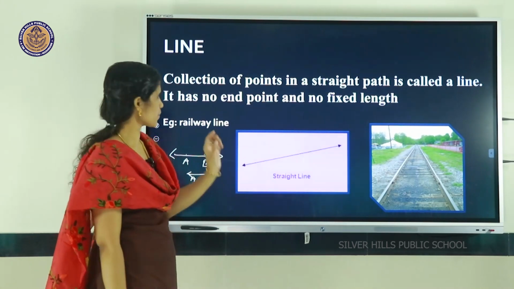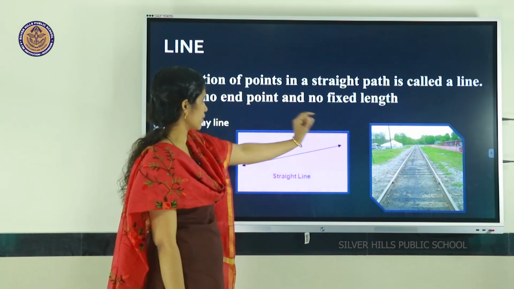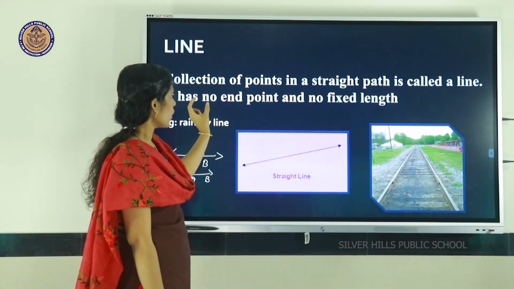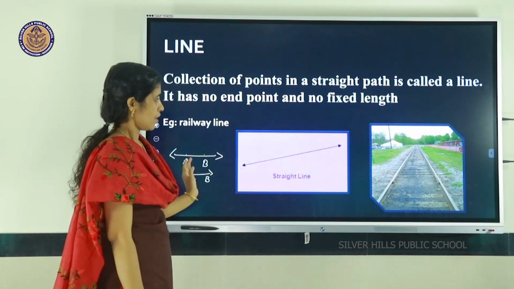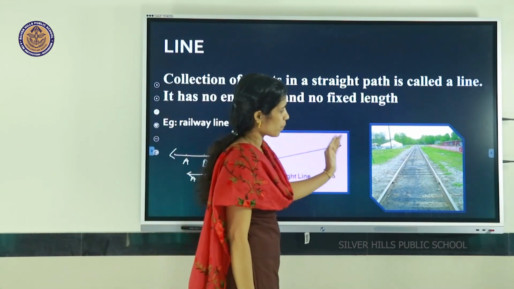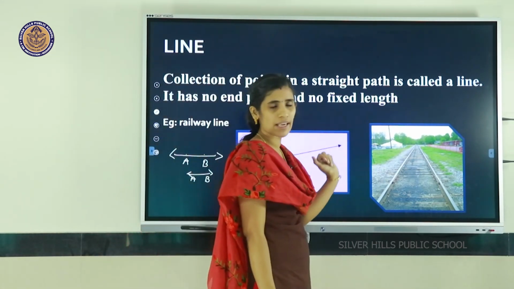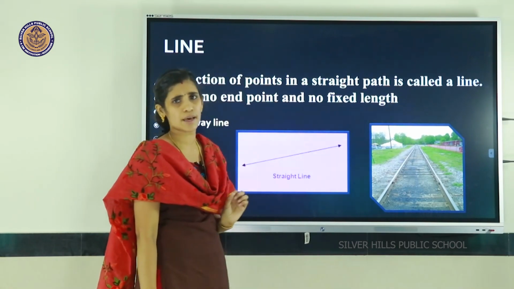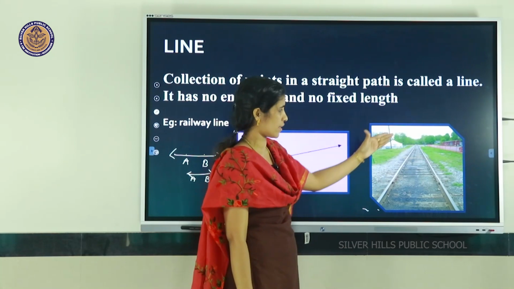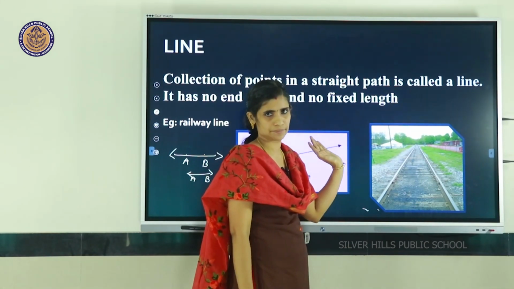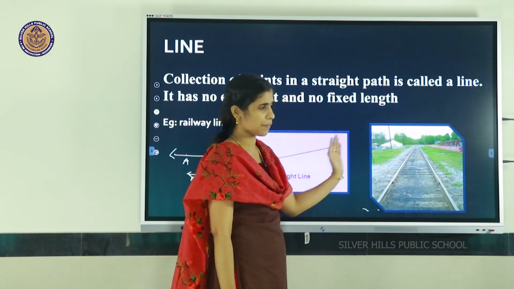So I will repeat the concept. A line is a collection of points in a straight path and it has no endpoints. That's why we cannot measure its length. We can find many examples from our daily life situations, such as a railway line. A railway line is a best example for a line. That means it has no starting point and no ending point. So it is considered an example for a line.